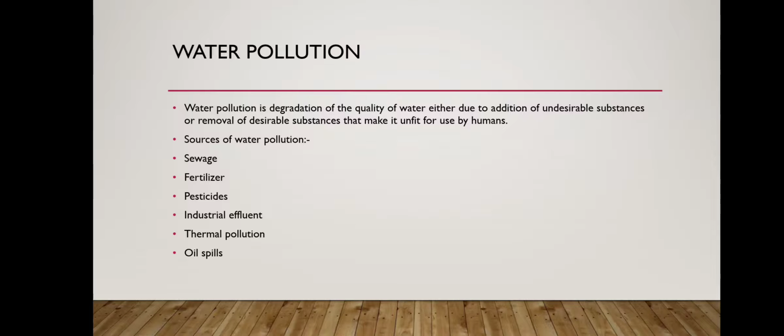Next is fertilizer. We add fertilizer into the soil to increase its fertility. This fertilizer gets dissolved in water and goes to a nearby pond, and there the weeds grow at a very fast rate as they get the fertilizer, and soon they cover the surface of the water.